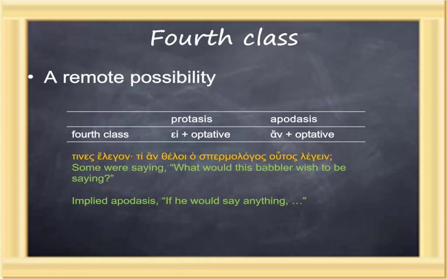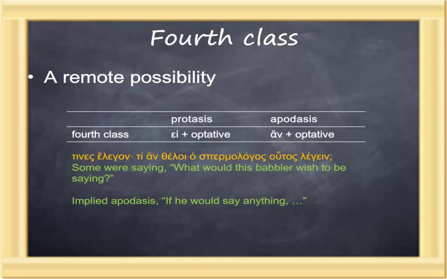The example I'm going to cite only has the apodosis, the an clause, tines elegon, ti an theloi, that theloi there is an optative form, ho spermologos houtos legein. Tines elegon, some were saying, or some kept saying, what would this babbler wish to be saying?